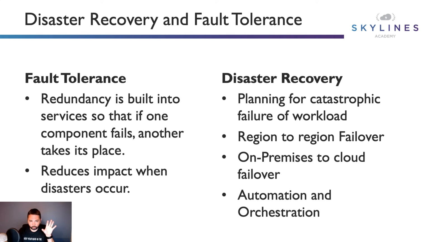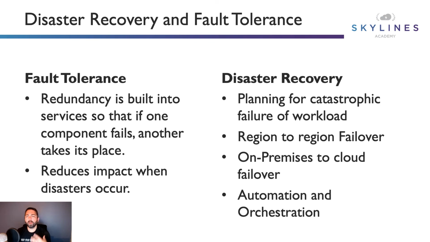So that means the service is fault tolerant, right? So it's another one takes its place. It's already on standby, perhaps. Disaster recovery is planning for catastrophic failure of workload. This could be region to region failure. This could be on-premises to cloud failure. This requires a lot of automation and orchestration, so you don't have to manually bring everything up.